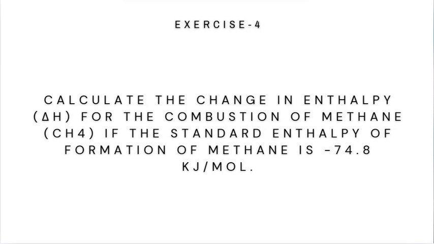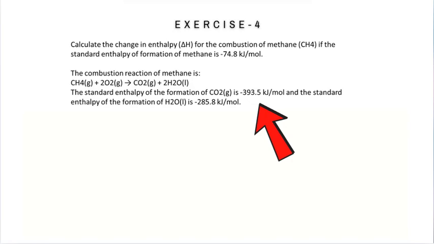Exercise 4. Calculate the change in enthalpy delta H for the combustion of methane CH4 if the standard enthalpy of formation of methane is minus 74.8 kilojoules per mole. The combustion reaction of methane is CH4 plus 2O2 gives CO2 plus 2H2O.